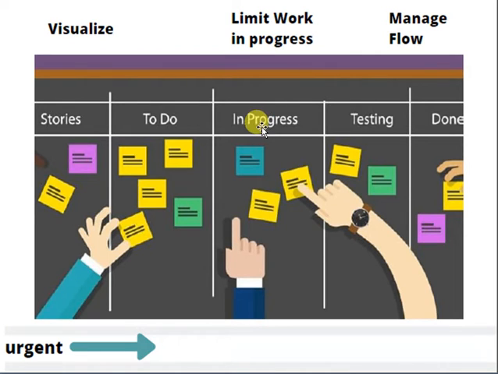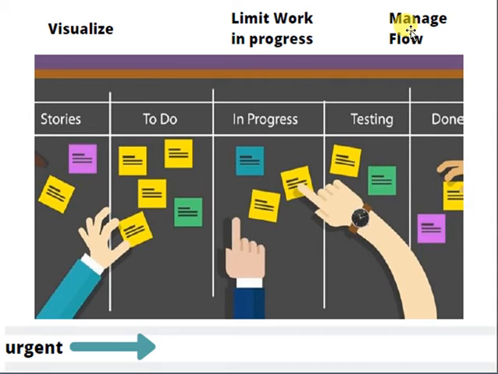It is not possible that if 3 stories are already in progress, you are still taking stories from the to-do list. There should be some limit work in progress at in progress, testing, etc., so that on the basis of your resource constraint you can manage the work. Then the next one is manage flow.